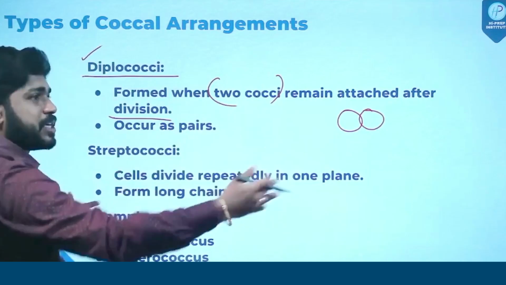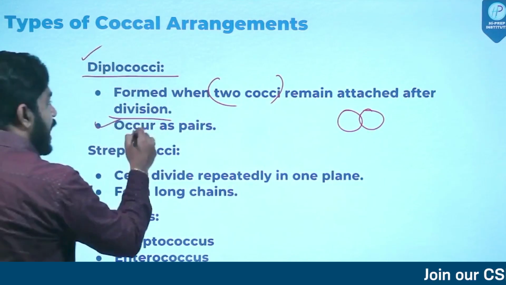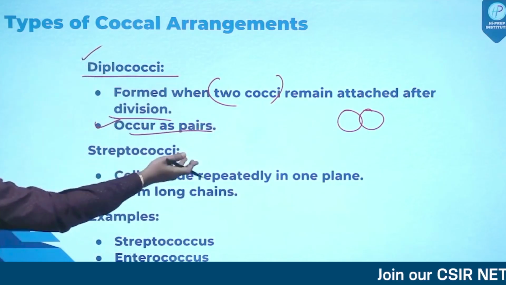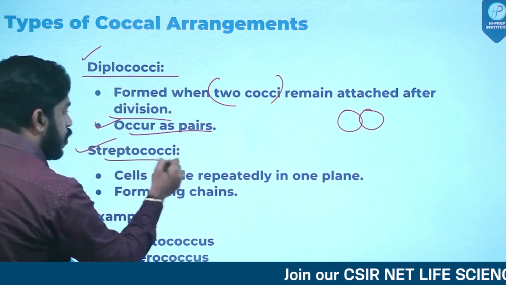They are not getting separated, but they are attached to each other, right? And they occur as pairs. Obviously, di means they will be in pairs. Another type of arrangement is streptococci.